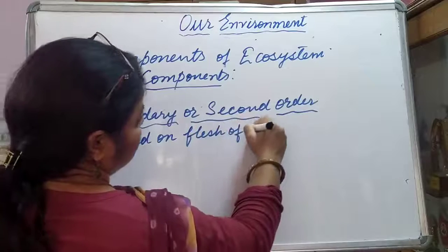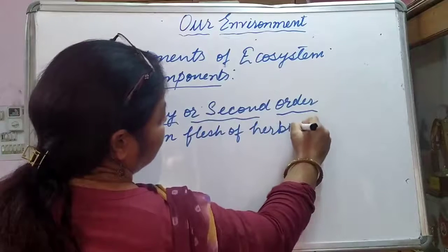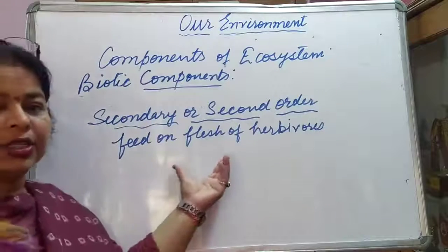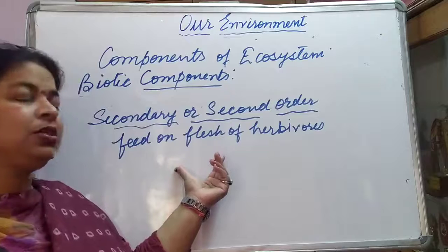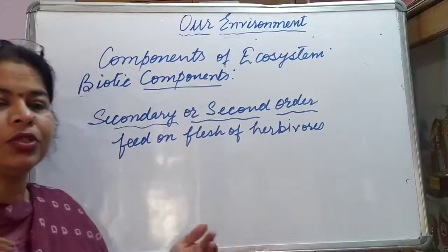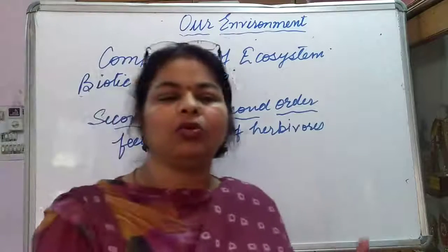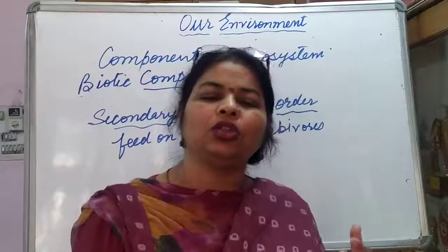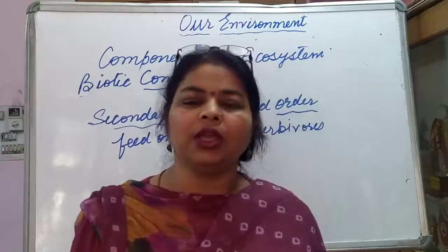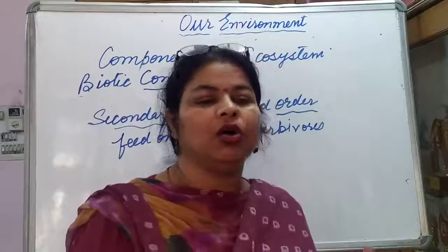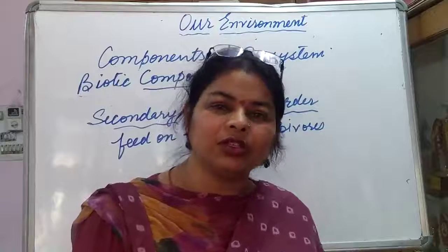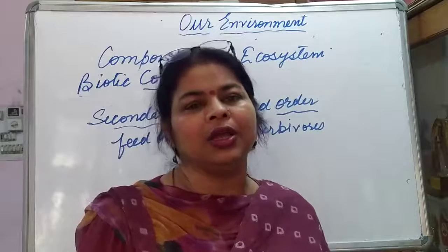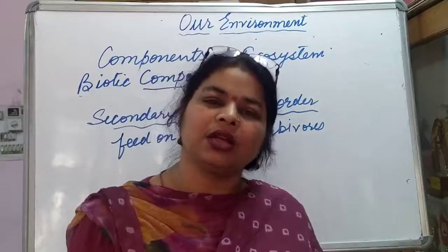Means they are not eating grass or plant products, but eating those organisms which are herbivores. The examples are cats, dogs, foxes, bugs, water beetles, frogs, small fish. These come under the category of secondary or second order consumers.